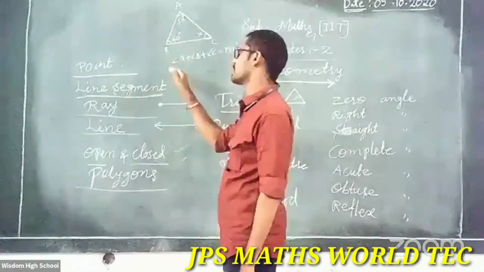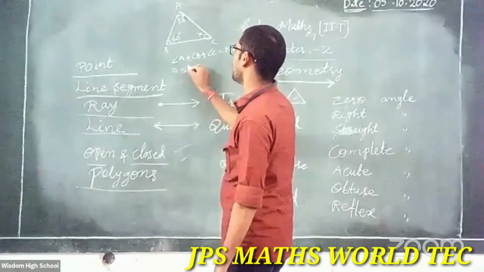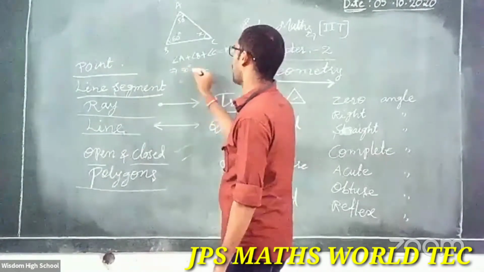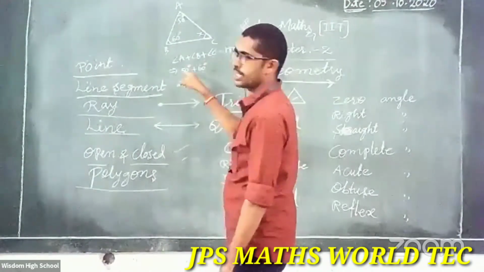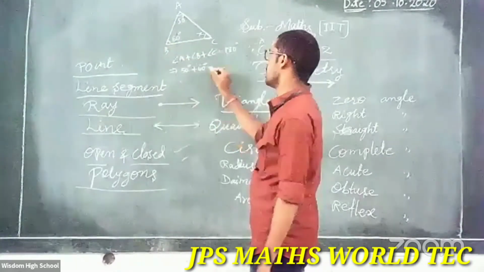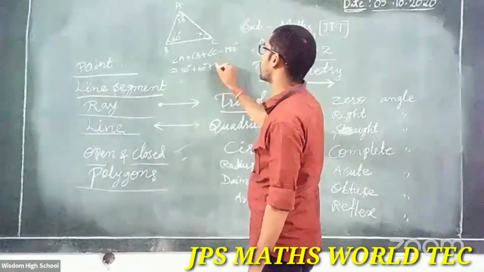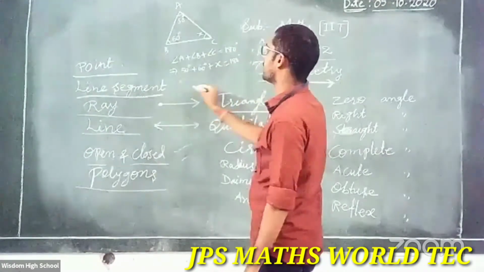Substitute this. Angle A is 50 degrees, and angle B is 60 degrees, and angle C is X. That is equal to 180 degrees.